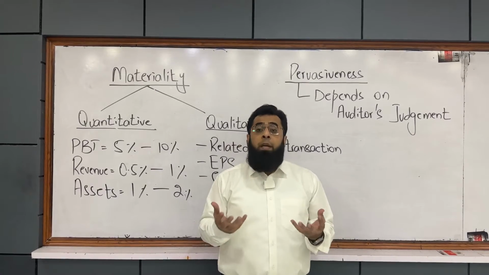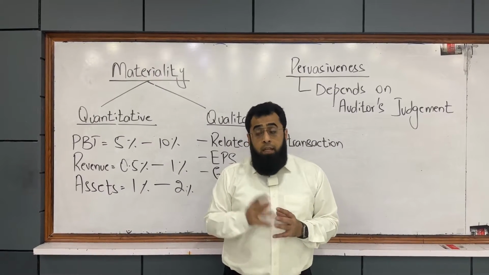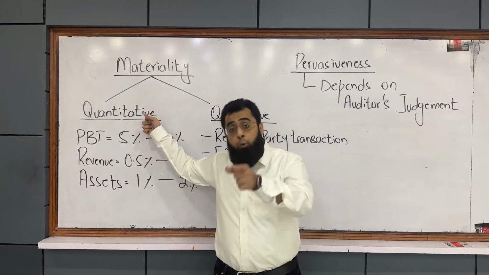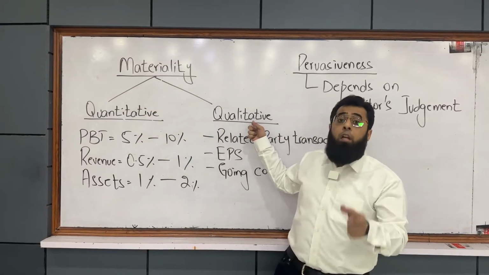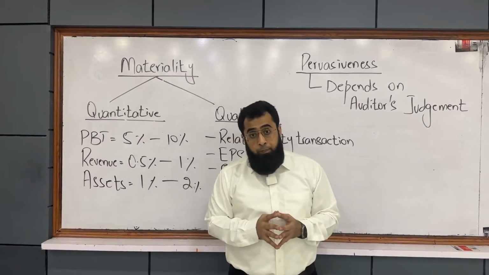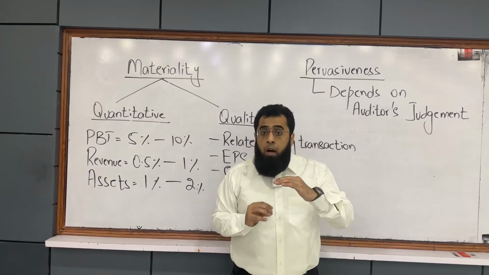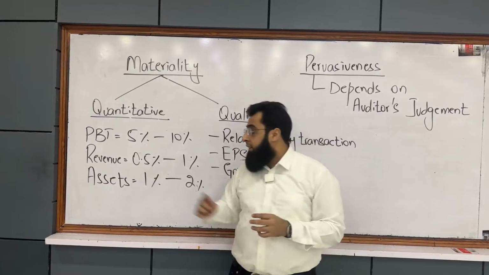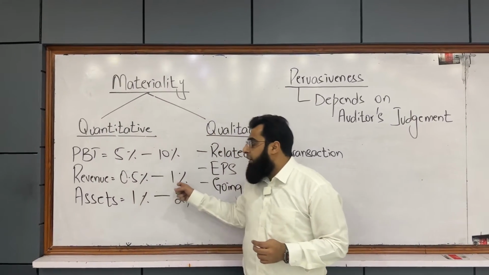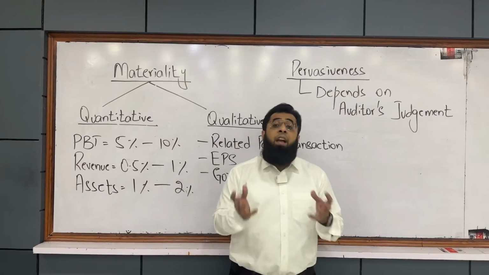Now, how does an issue become material to financial statements? As per the auditing standard, an issue can be quantitatively material, which means material due to its amount, and it can be qualitatively material, which means material due to its nature. The auditing standard says that the threshold, the benchmark for quantitative materiality, is 5 to 10% of profit before tax, 0.5 to 1% of revenue, and 1% to 2% of assets.